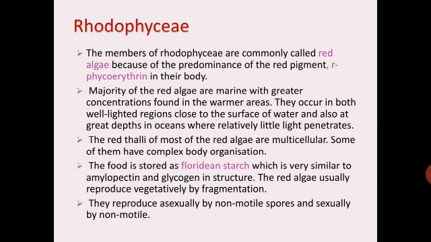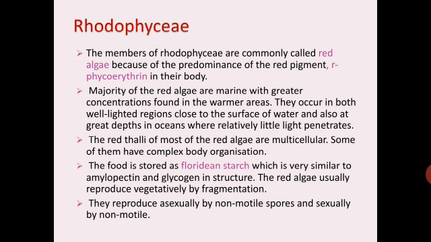The food is stored as floridean starch, which is very similar to amylopectin and glycogen in structure. The red algae usually reproduce vegetatively by fragmentation. They reproduce asexually by non-motile spores and sexually by non-motile gametes. So these are the characteristic features of